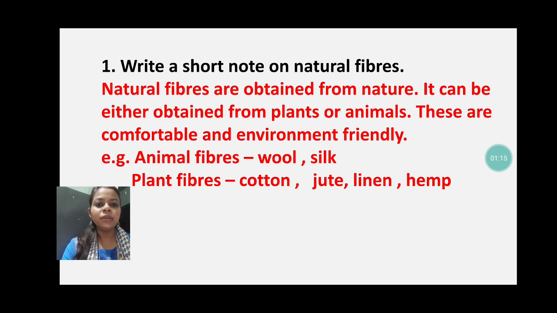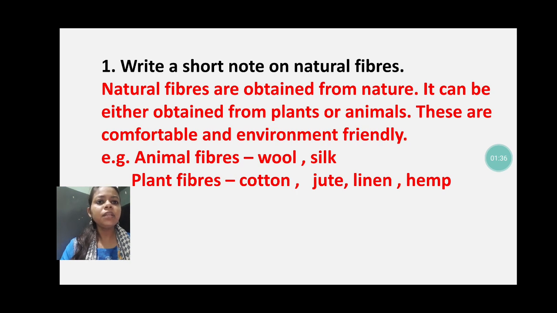You know that goat, sheep and camel are the animals from which we can obtain wool, and silkworm is the insect. Okay, actually not an insect, it is a larva, from which we can obtain silk. And the plant fibers like cotton, jute, linen, hemp, these are the examples.